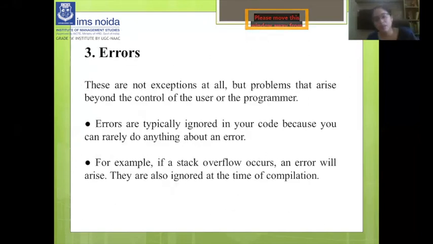Third is errors, which are defined by Oracle. We already know about errors, as these are not exceptions at all, but problems that arise beyond the control of the user or programmer, because when they occur, they cannot be handled by a programmer. So errors are typically ignored in your code because you can rarely do anything about an error, because we cannot handle it with the help of code. For example, if a stack overflow occurs, an error will arise. So they are also ignored at the time of compilation.